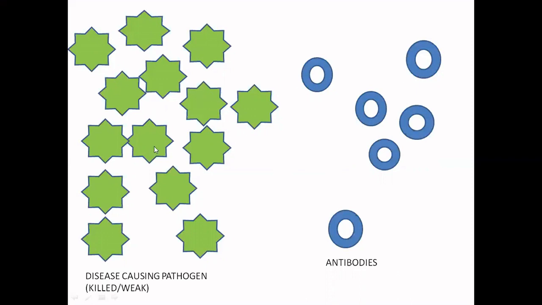Now, when this vaccine was given, and the killed and weak pathogen was given, our body did not have enough antibodies, and we can see that they were weak, they were not able to catch the antigen, and we could have fallen sick. But these are weak or dead, so they cannot make us ill, but they are only giving practice to our immune system to produce sufficient antibodies.